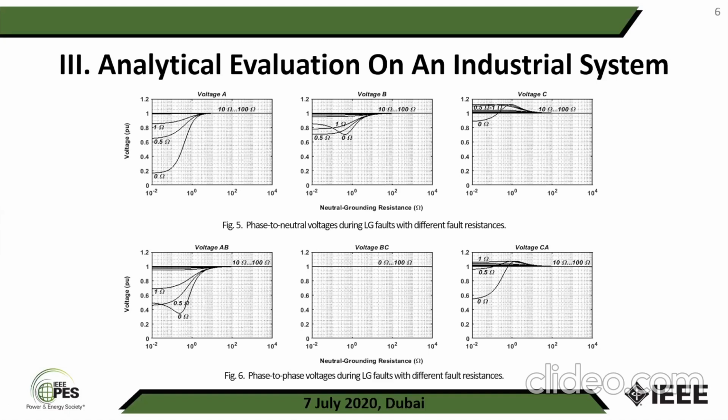Severe voltage sag at voltage AB is for fault resistance 0 and 0.5 ohm, and at voltage CA, severe voltage sag is for fault resistance 0 ohm, and also voltage swell for fault resistance 0, 0.5, and 1 ohm. The magnitude is 1 per unit when the neutral grounding resistance is higher than 100 ohm for voltages AB and CA, while the magnitude remains 1 for the VC voltage. Next, please, Professor.